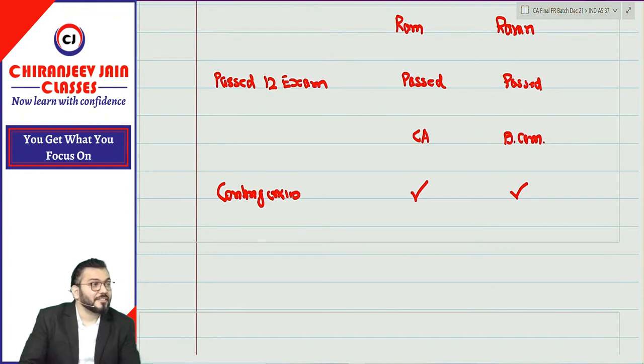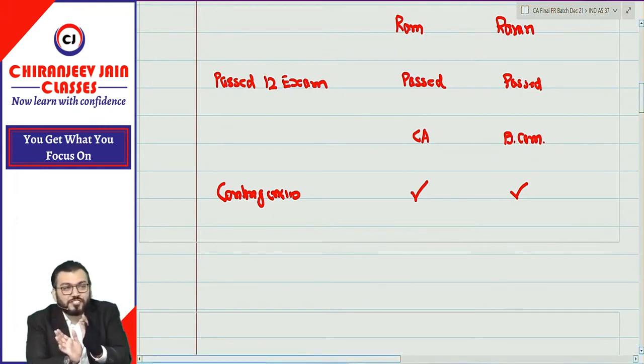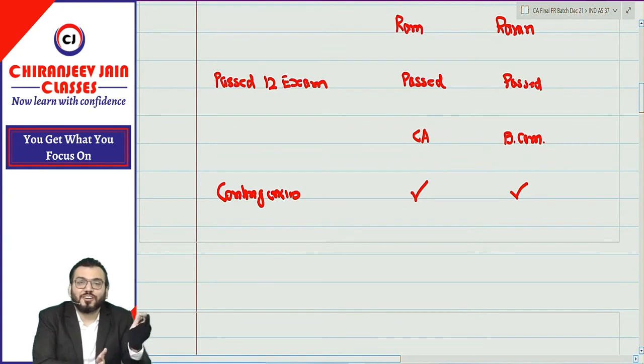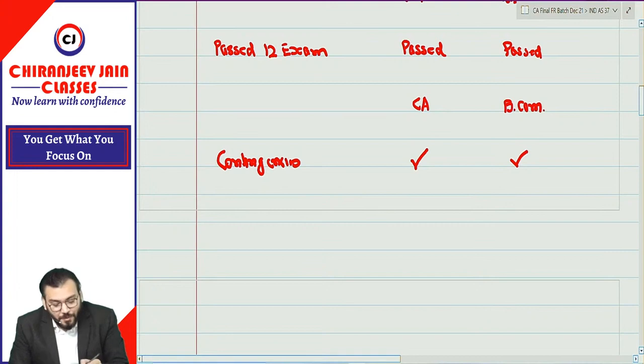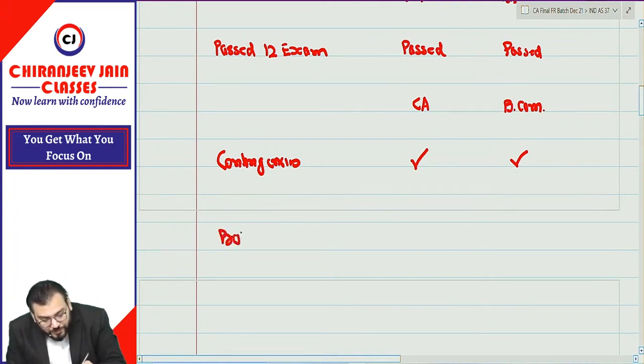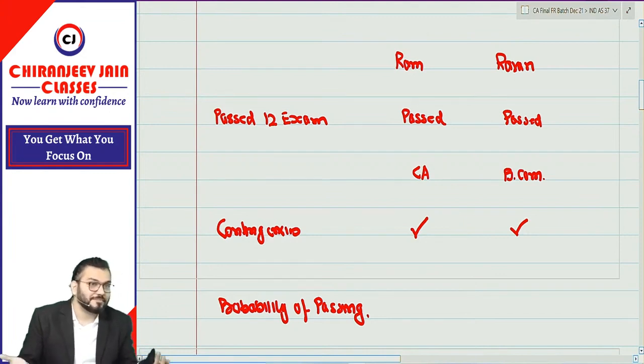Correct. Now let us think from Ram's point of view. Whenever there is a contingency, should we create a provision or a contingent liability? That is the point. If I ask Ram what is the probability of passing the CA exam, what will be the answer?